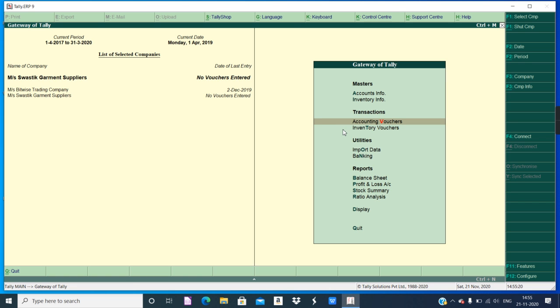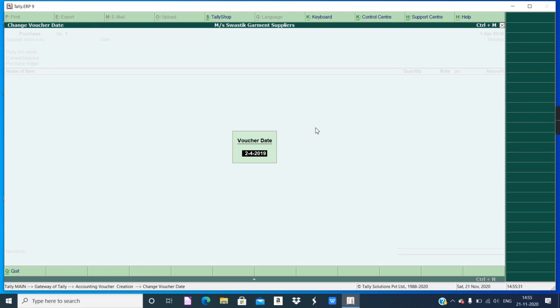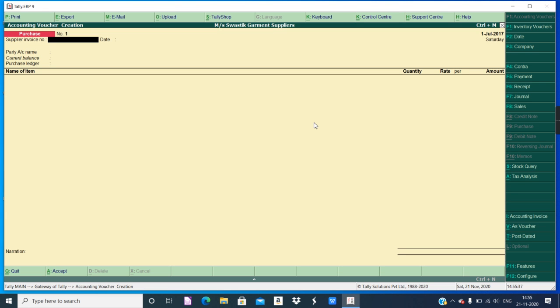So I have changed the period. Now I will try to do the entries once again. Go in the purchase. Yes, I am in the purchase. I'll try to change the date once again, 1/7/2017. So it has been entered successfully. Now you can see, if you get such date related problems, go to Gateway of Tally and change the period. Now you will have no problem entering the date.